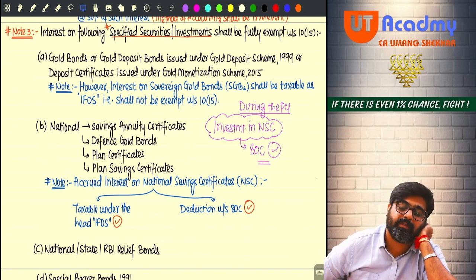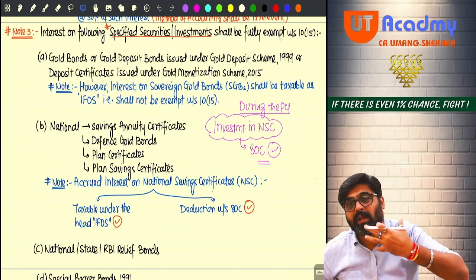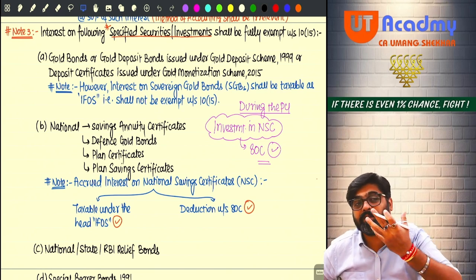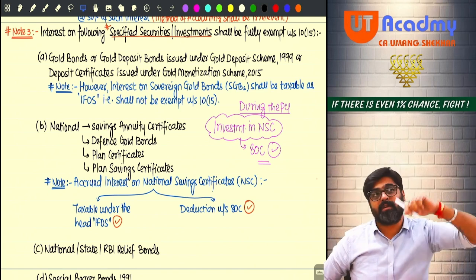So if the interest amount is getting reinvested, the assessee will ask for 80C deduction, because whenever I invest money in NSC, for that amount I get the deduction under 80C.